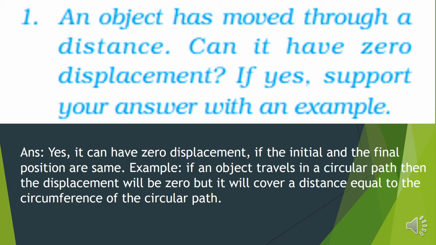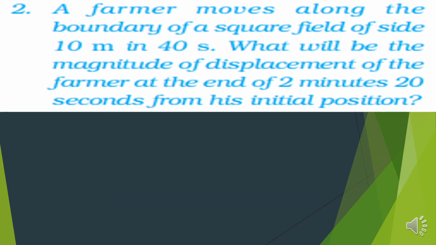As we know the definition of displacement, how did we learn? Displacement. Dis means change in placement or position. So here there is no change. So no displacement. Okay. So let's move with the next one.